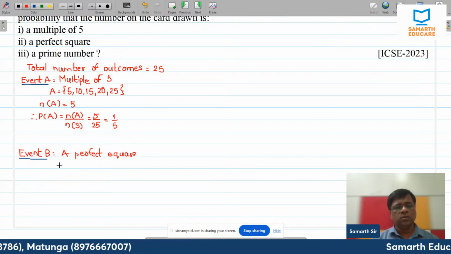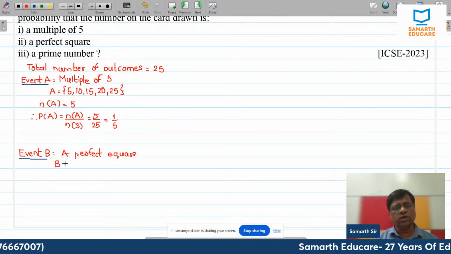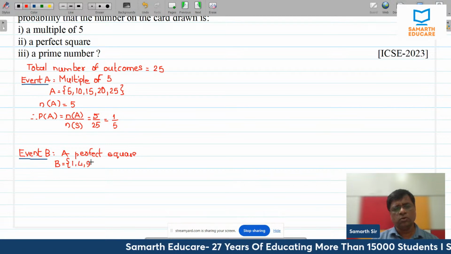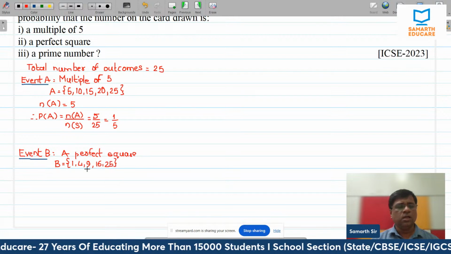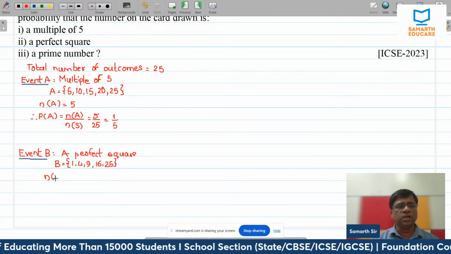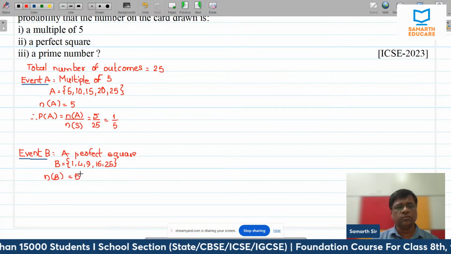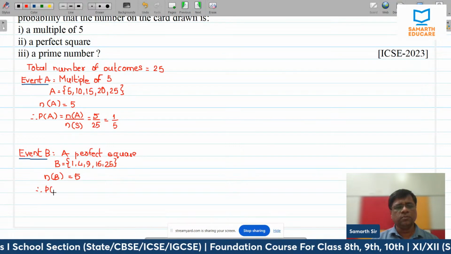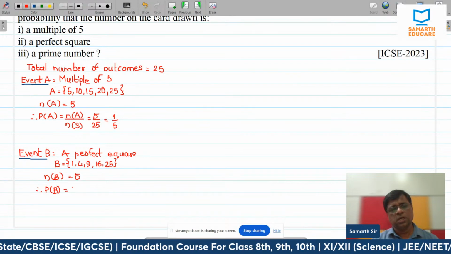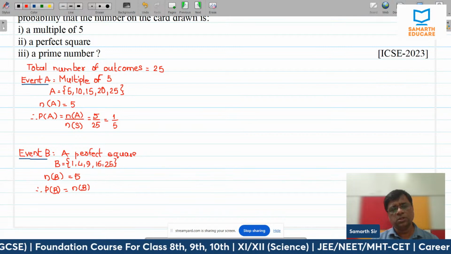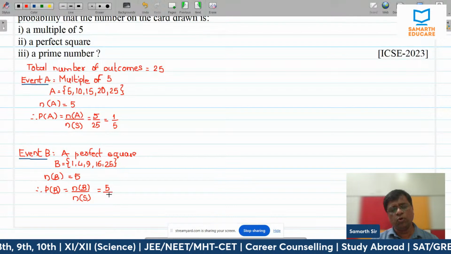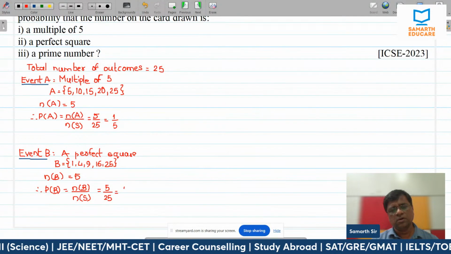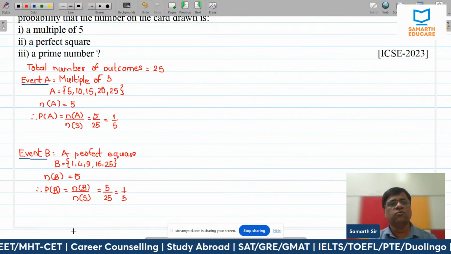So which are the points under this from 1 to 25? That is, of course, 1, 4, 9, 16, and 25. So how many favorable outcomes? Number of favorable outcomes is 5. So P of B is number of favorable outcomes divided by total number of outcomes, which is 5 upon 25, and that is equal to 1 upon 5.